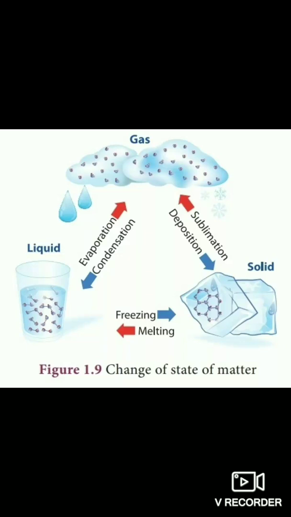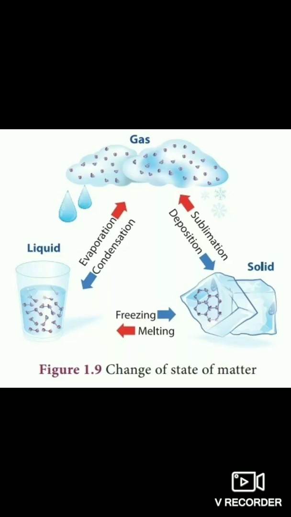Now, another effect of heat on matter is the change in state. When heat is supplied to a sample of matter, there is a rise in its temperature. The change in the state of a substance is generally caused by a rise or fall in the temperature of the substance. The change in state occurs at a particular temperature, which is controlled by the heating. One most common example of change in state of matter due to change in temperature is seen in the case of water.